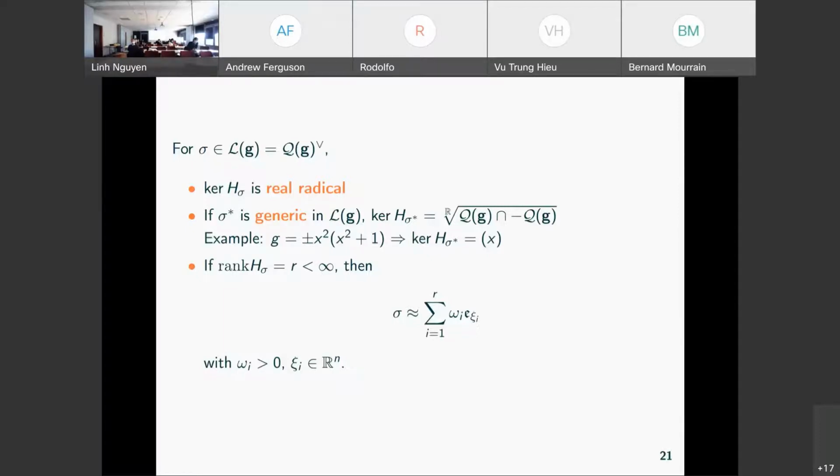So just to give an example, if G is plus or minus x squared times x squared plus 1, the kernel of this operator for generic sigma will be defined by x, because we remove the complex roots and the multiplicities. So this gives the decomposition.